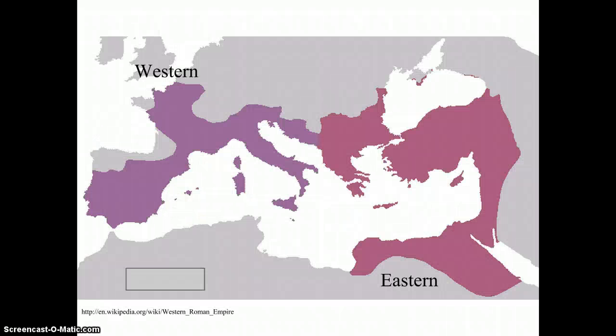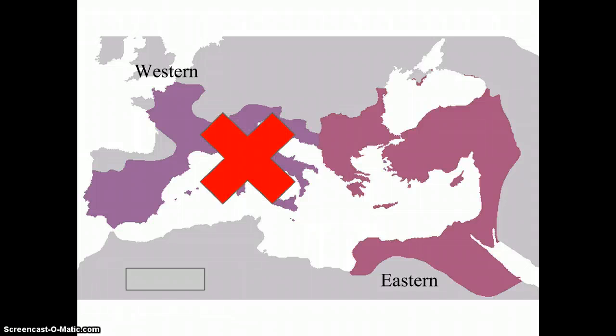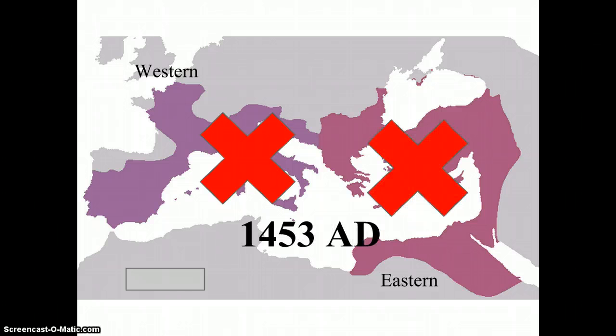Although we have been referring to it as a fall because we have been focusing on the western half of the Roman Empire, the eastern half of the Roman Empire lived on, and the general consensus is that the fall of the Roman Empire was in 1453, when the capital of the Eastern Roman Empire, Constantinople, was sacked.